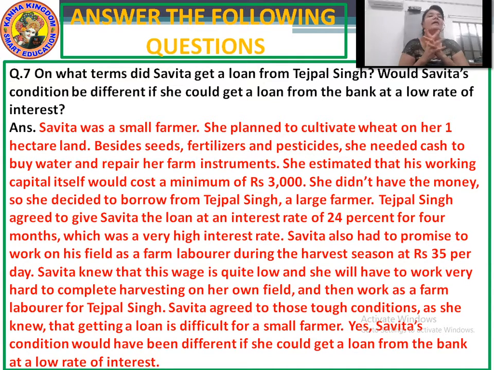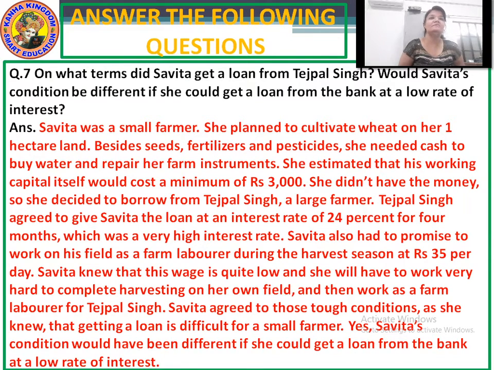Okay, I repeat the question, question number 7, and the answer again. On what terms did Savita get a loan from Tejpal Singh? Would Savita's condition be different if she could get a loan from the bank at a low rate of interest? Answer: Savita was a small farmer. She planned to cultivate wheat on her 1 hectare land.